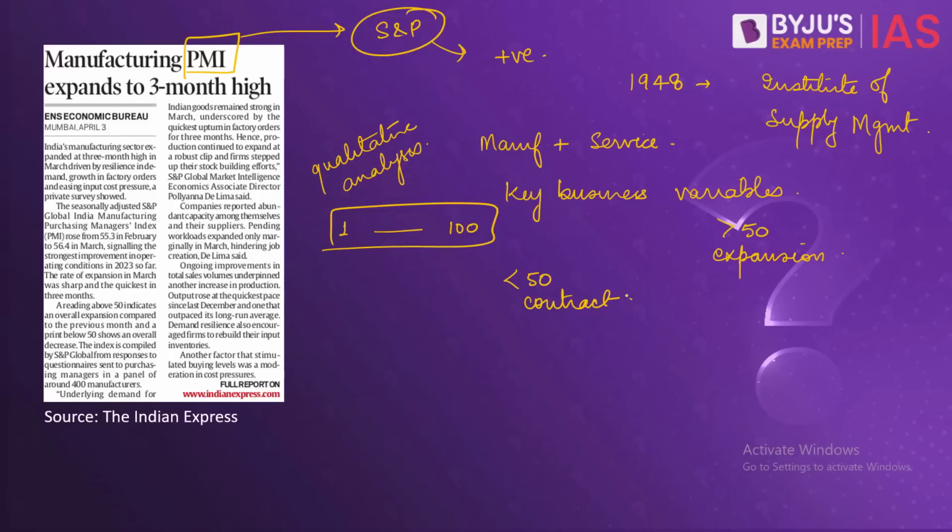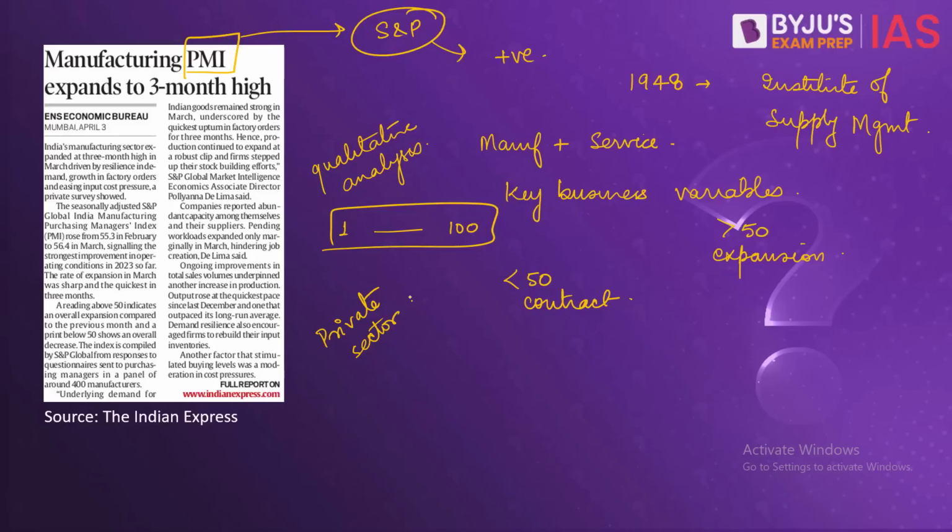So please note that this is done only for the private sector companies. Also, the PMI data is usually released at the start of the month, much before any type of official data is released by the government for industrial output, GDP growth, or manufacturing growth.